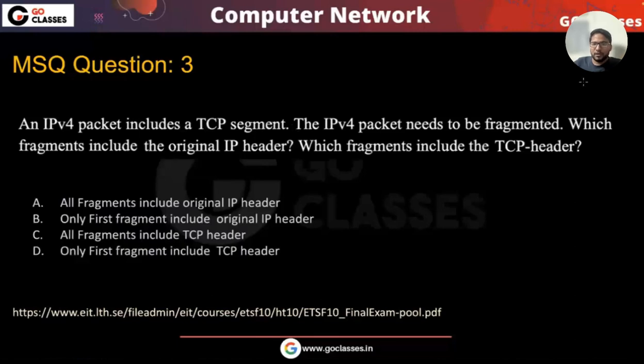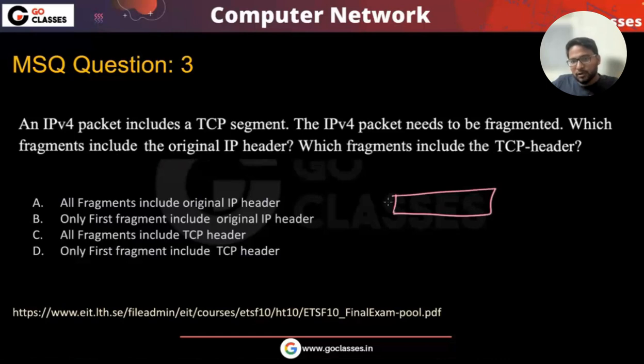Okay. Now let's see this question. This question is saying an IPv4 packet includes a TCP segment. The IPv4 packet needs to be fragmented. Which fragments include the original IP header, and which fragments include the TCP header? So we have this IP header, and there will be a TCP header also, and this particular packet needs to be fragmented.